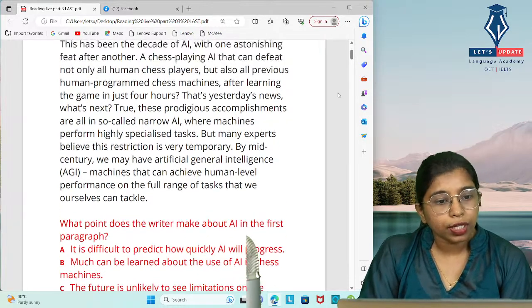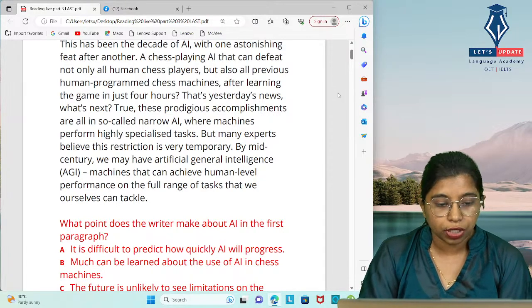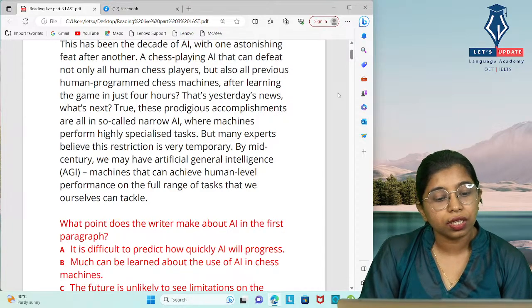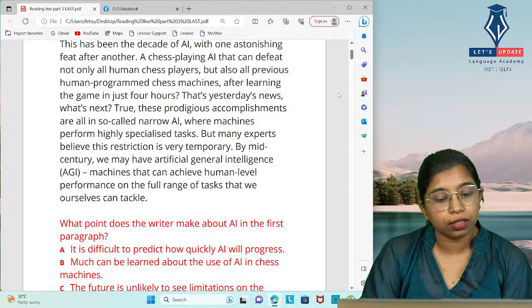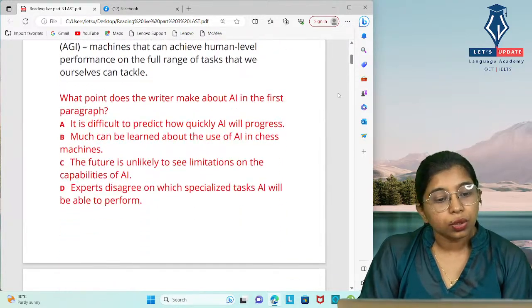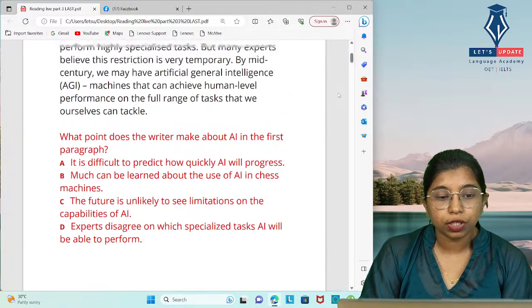So it is what is currently happening with AI technology in chess machines. It can defeat the chess machines, but they haven't mentioned anything about much being learned about the use of AI.